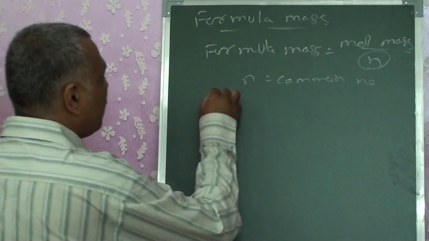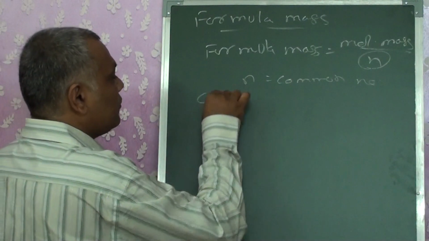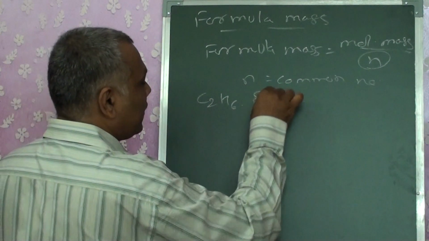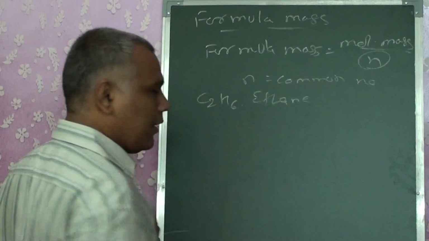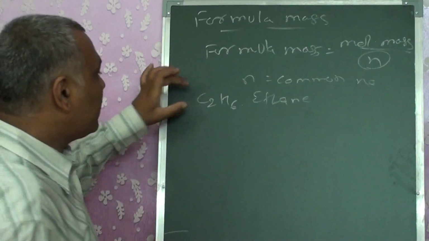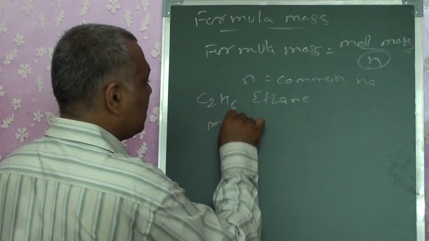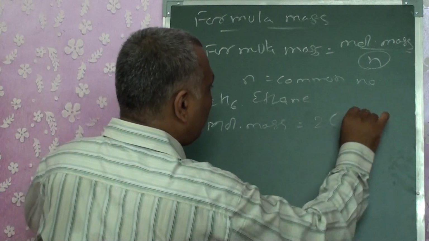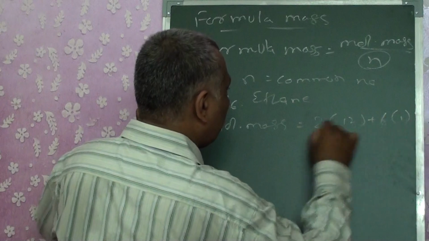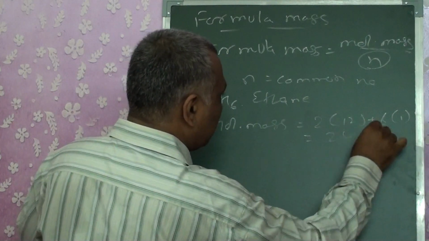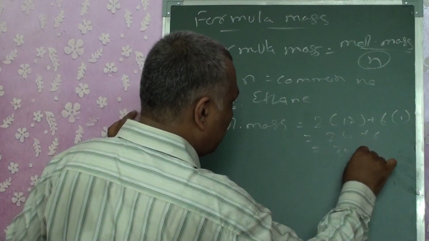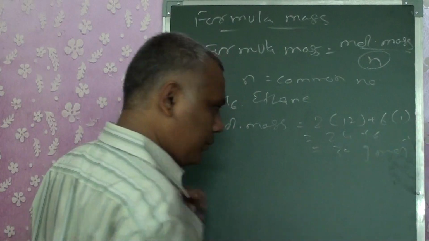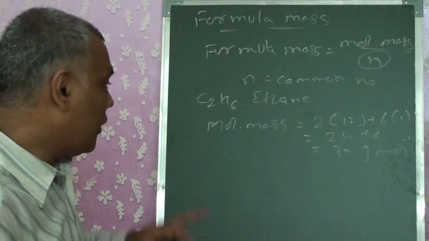Let's take an example of it. C2H6, you know the compound is ethane. If I go for the molecular mass, we are going to get 2 into 12 plus 6 into 1, that means 24 plus 6, 30 gram per mole, right? This is the molecular mass.